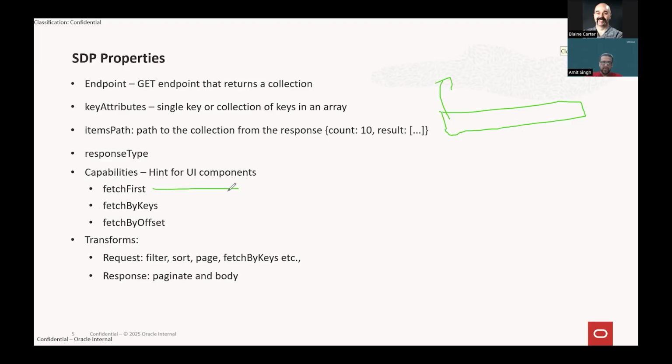What this will do is invoke the GET endpoint that is attached to my SDP, and it will try to fetch the data which I need for this LOV, right? This is one case. The second case is called fetch by keys. What is the difference between these two?